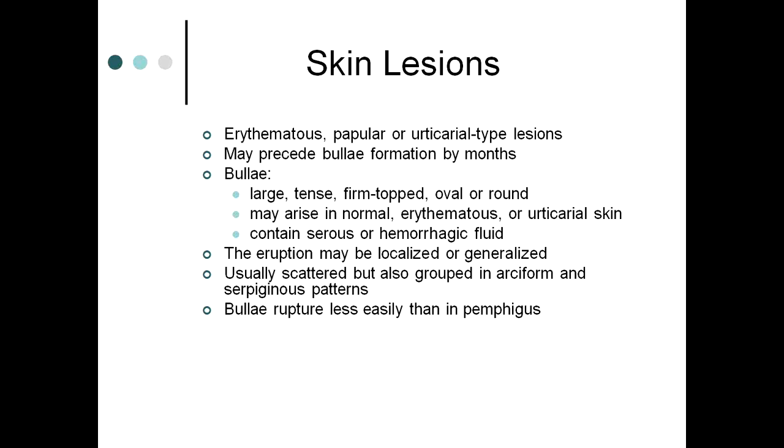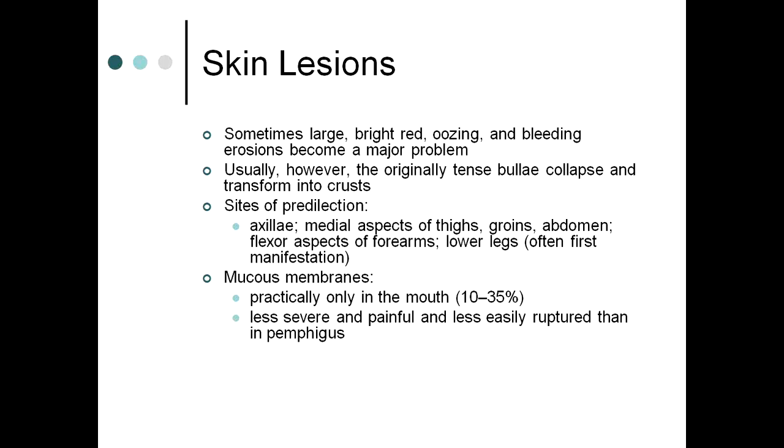Bullae are large, firm-topped, oval or round, may arise in normal, erythematous or urticarial skin, and contain serous or hemorrhagic fluid. The eruption may be localized or generalized, as I told you before. It is usually scattered but also grouped in archiform and serpiginous patterns. Bullae rupture less easily than in pemphigus. I told you why. Sometimes large, bright red, oozing and bleeding erosions become a major problem. Usually, however, the originally tense bullae collapse and transform into crusts.